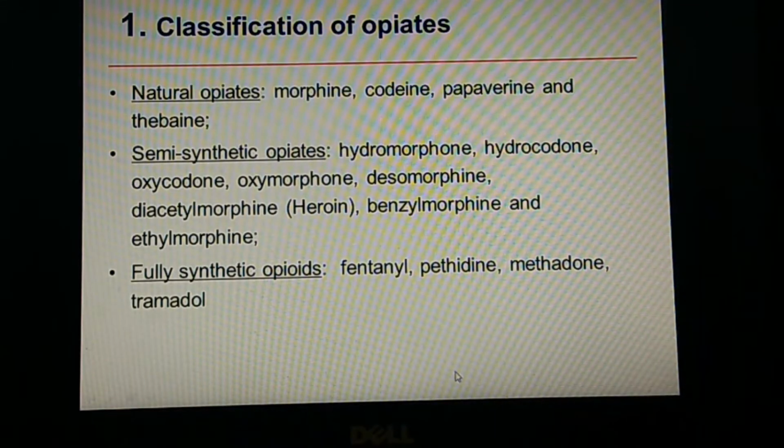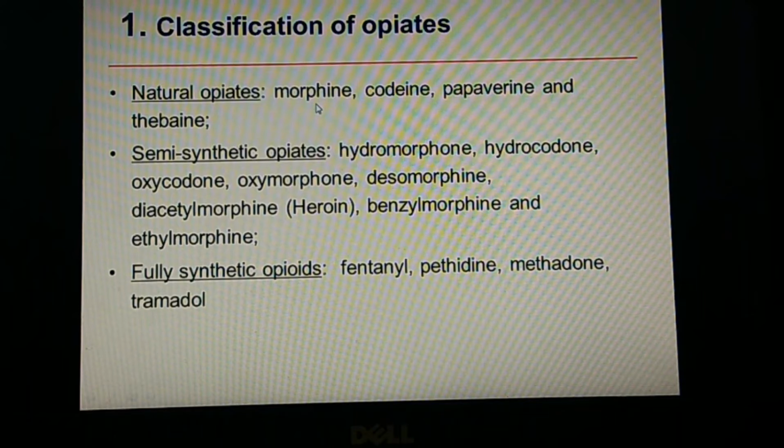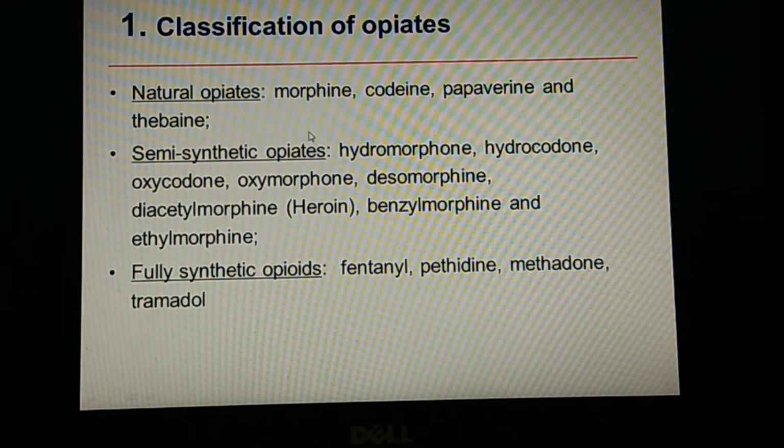Coming to the classification of opioids, we have three different classes. Natural opioids include morphine, codeine, papaverine and thebaine, but over here you are going to study only morphine and codeine. Under the semi-synthetic class you have hydromorphone, hydrocodone, oxycodone, oxymorphone, desomorphine, and diacetylmorphine, which is commonly called heroin.